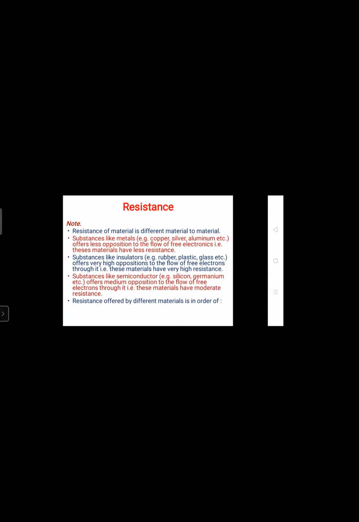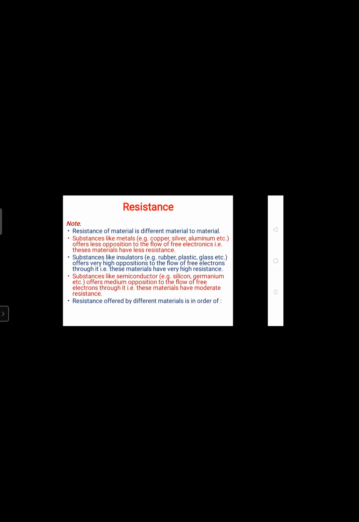Okay, no problem then. So resistance, the brief explanation and the definition of resistance we have discussed previously. Now we'll go for the next point. Resistance is different from material to material. So resistance completely depends on the material only. एक material को resistance रहते हैं ना, same it will not be the same for the other material.